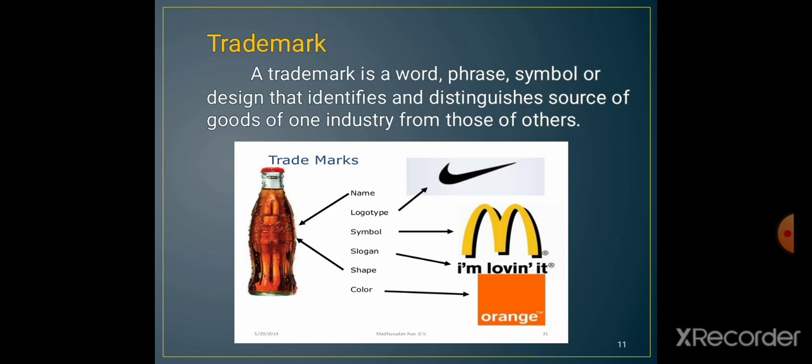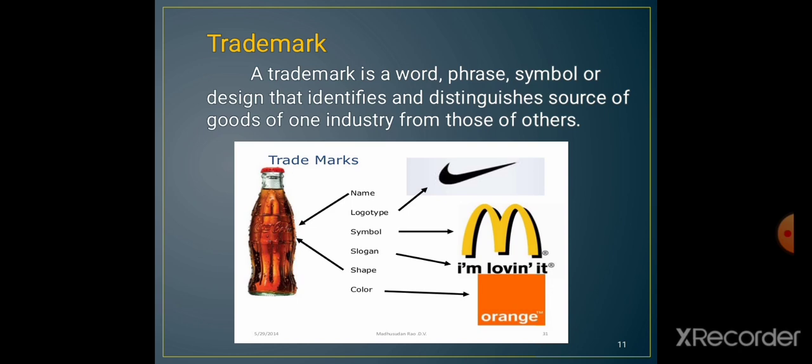This M stands for McDonald's, and this first sign on the right is Nike. These particular signs are designed in such a way that we can easily recognize the source of the industry. These are the symbols of goods manufactured by a particular industry, and that is called a trademark.